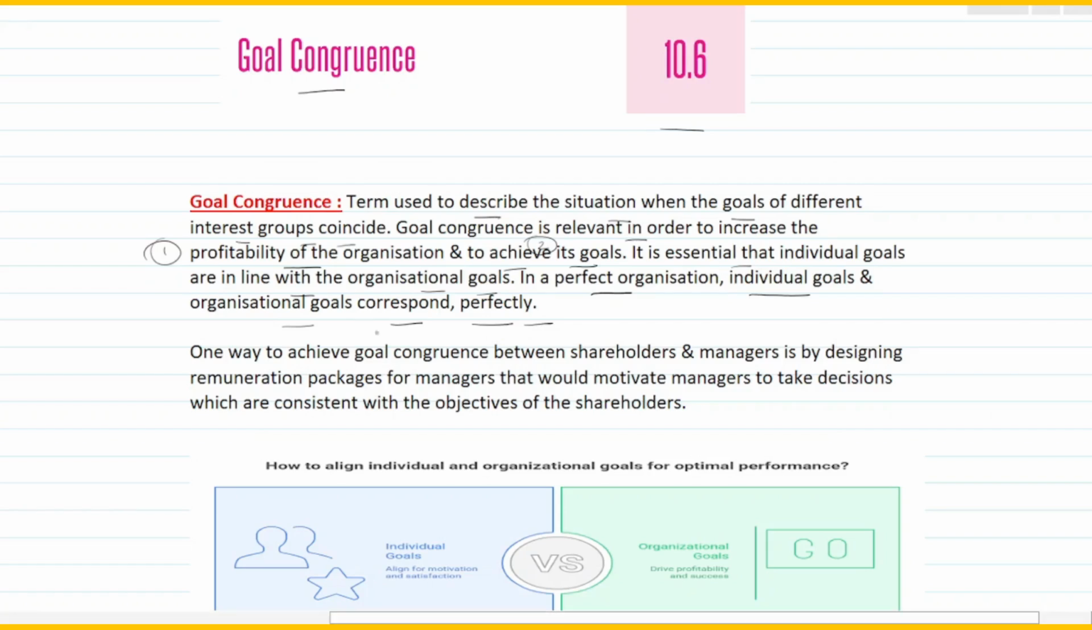One way to achieve goal congruence between shareholders and managers is by designing remuneration packages, that is the salary packages for managers, that would motivate managers to take decisions consistent with the objectives of the shareholders. So the salary structure or remuneration package of the manager should be designed in such a way that it motivates them and they are ultimately able to attain the objectives of the shareholders. That's how the goal congruence concept works. I hope you understand this.